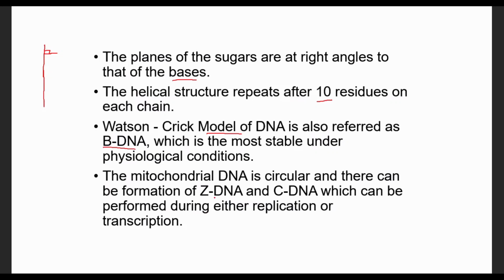The Z form DNA and C form DNA are found in the mitochondrial DNA. Mitochondrial DNA is circular, like prokaryotic DNA. Our DNA in the nucleus is linear, it has two ends. There are telomeres at the two ends of our DNA. The telomere is the end of our DNA.